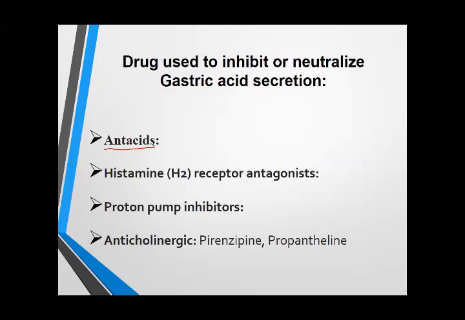But Eno is an antacid. Yes, it is an antacid, and it also neutralizes the gastric acid.